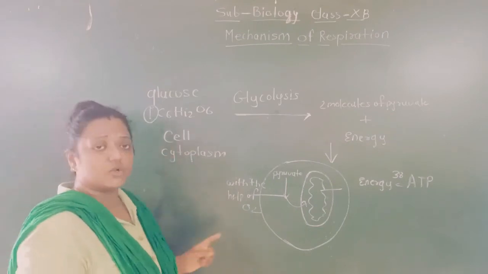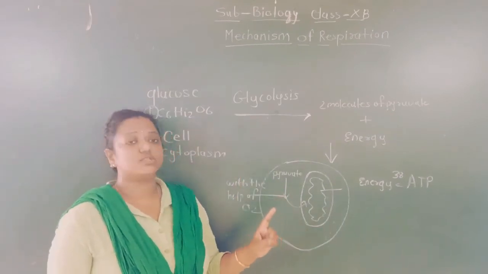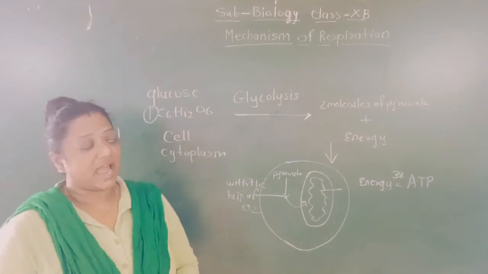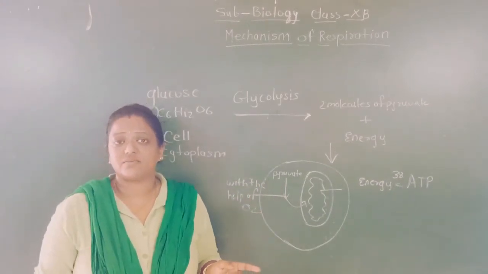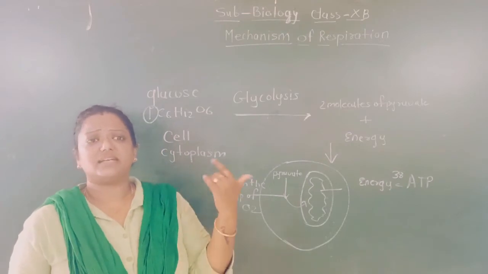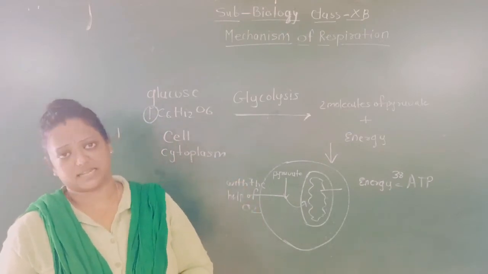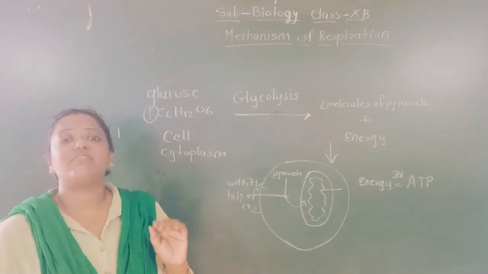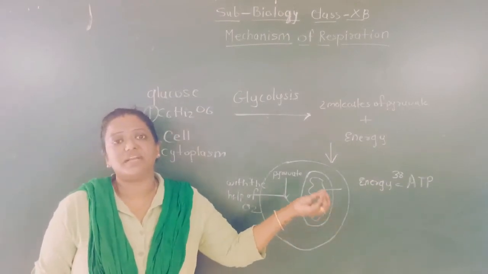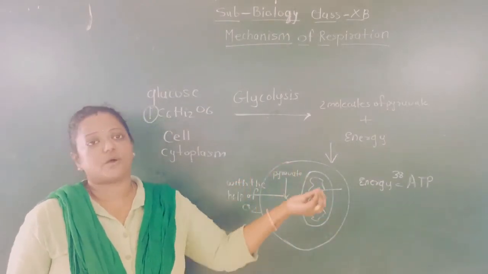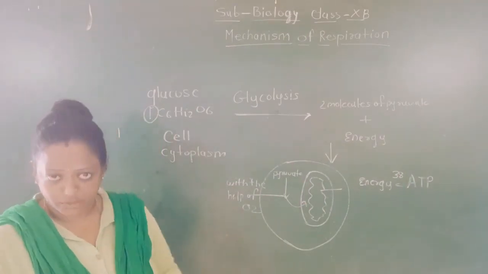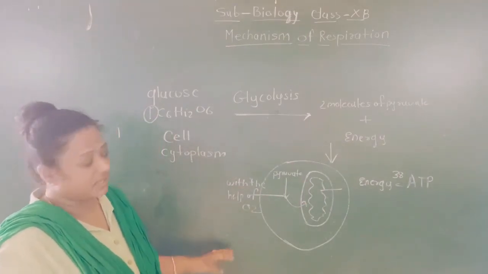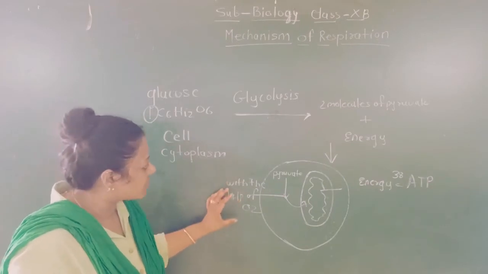Now from one glucose molecule, 38 molecules of ATP are formed, and this 38 ATP will be used as per the need of the cell. If the person wants to do any physical activity, the energy can be taken from the ATP molecule, okay? Not only ATP is going to be formed during this chemical reaction, whenever the pyruvate reacts with oxygen